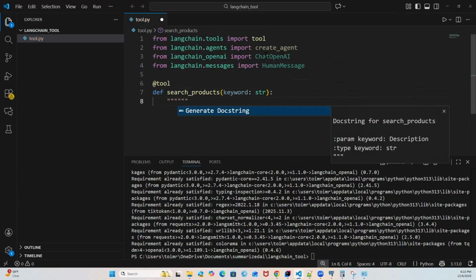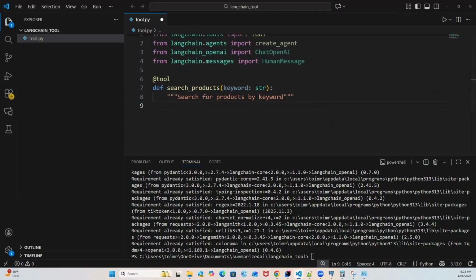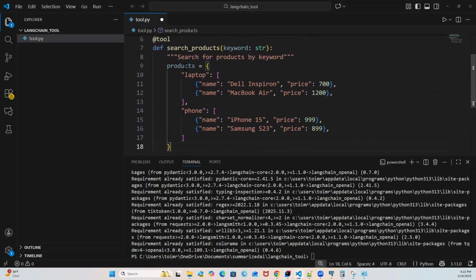And then you can define the docstring here, and you can say, search for product by keyword. Great. Now I already have one data set with me. Let me copy and paste that here. So we have products as a data set. There we have two categories, laptop and phone. And with both, we have some products with the prices.